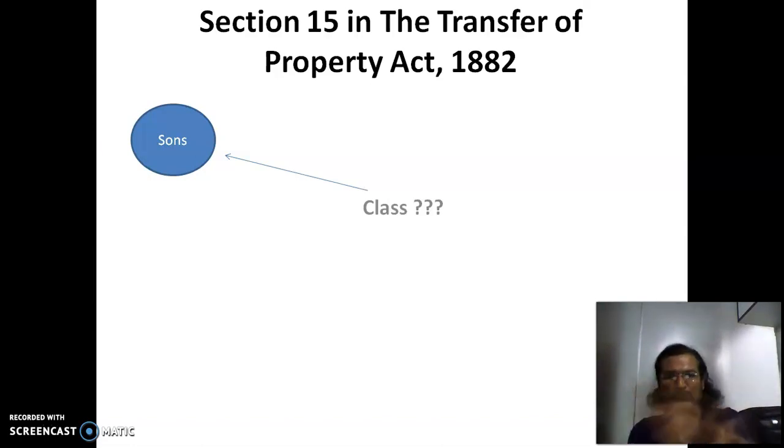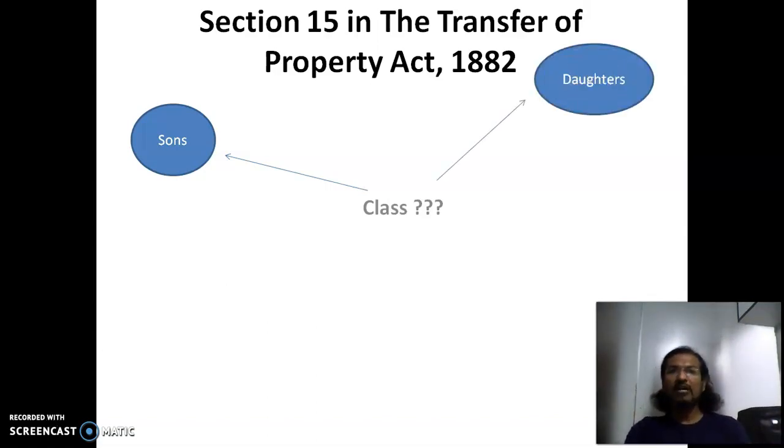Let's try to superimpose a class of first year LLB students. That means even if there's a single student, it still forms the class of first year. The same way, if there is a single child who is male, then he falls in the class of sons. The same way we have other classes like daughters. A daughter class can be made, or it can be mentioned.